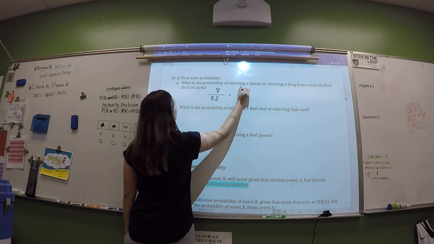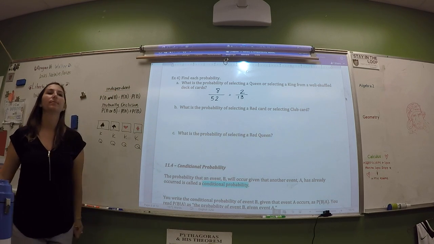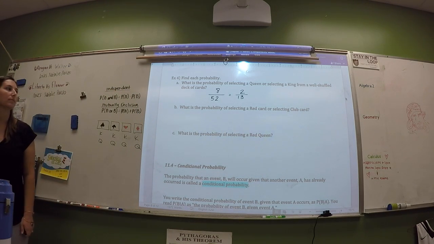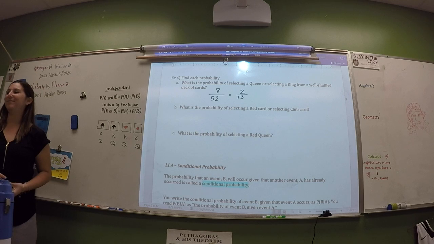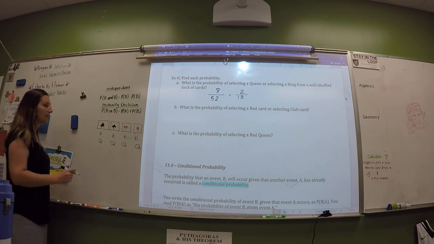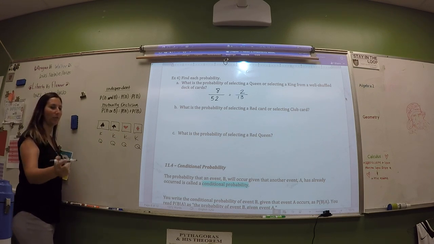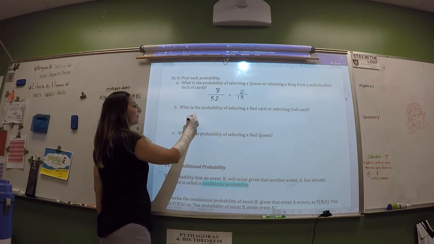Does this simplify? Yes. 2 out of 15. The age is literally 13. Okay, what is the probability of selecting a red card or a club card? These are reds, and these would've been clubs. So 3/4.